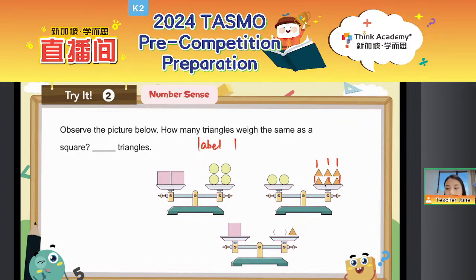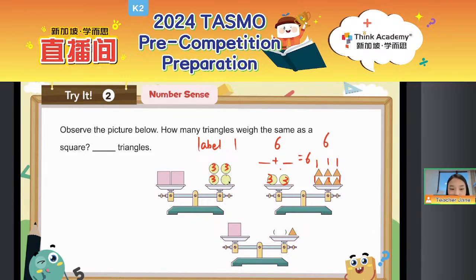Label 1 method. So after we label 1, we can see that on the right of the balance, it should be 6. So 2 circles equals 6. 1 circle will be how many? What plus what equals 6? That should be 3, right? So 3 plus 3 equals 6. So we can get all the circles. That should be 6.